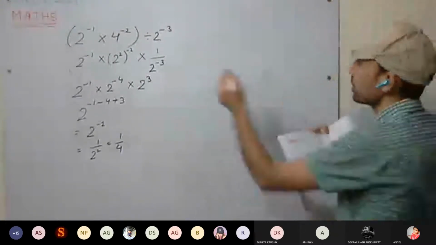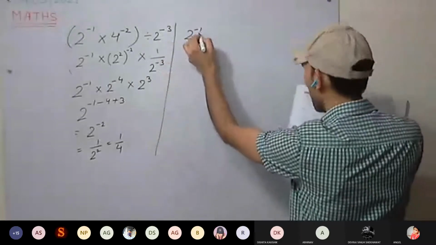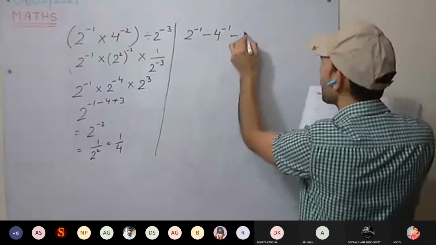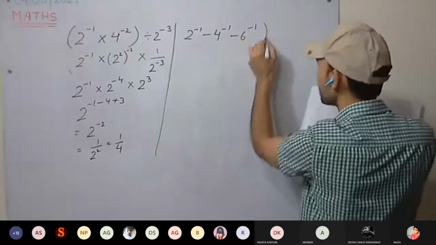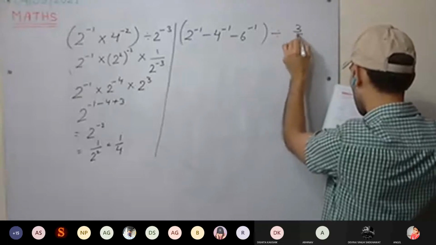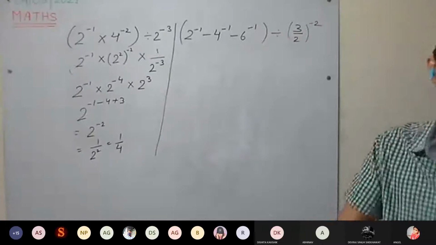Okay, next one. 2 raised to power minus 1 minus 4 raised to power minus 1 minus 6 raised to power minus 1. This whole divided by 3 by 2 raised to power minus 2.